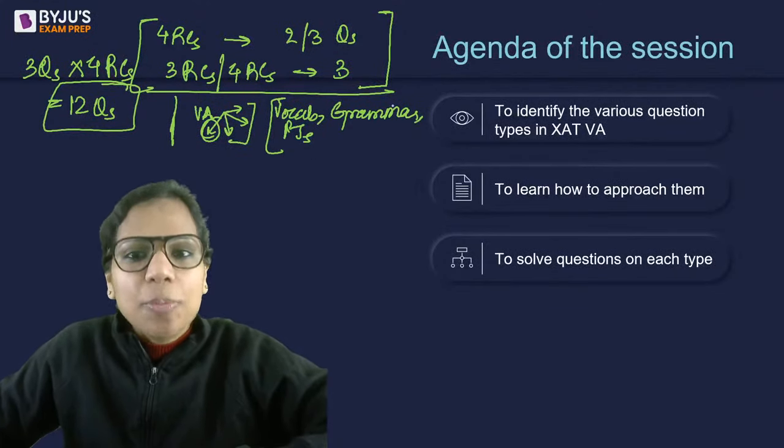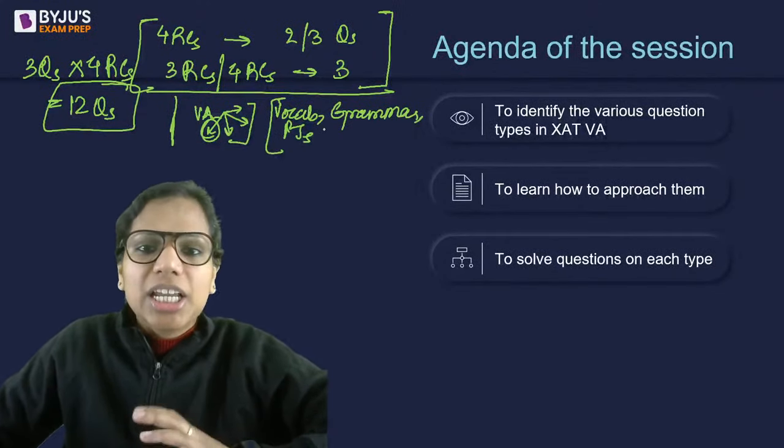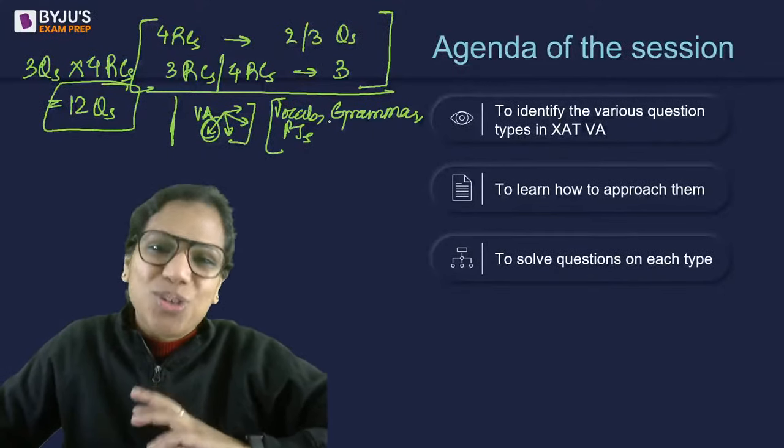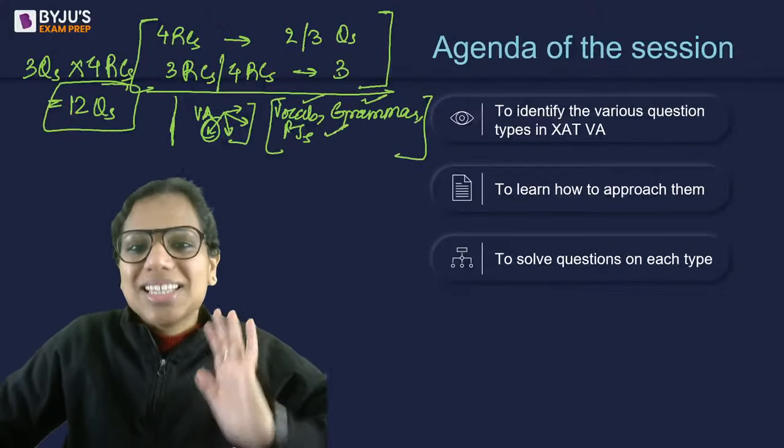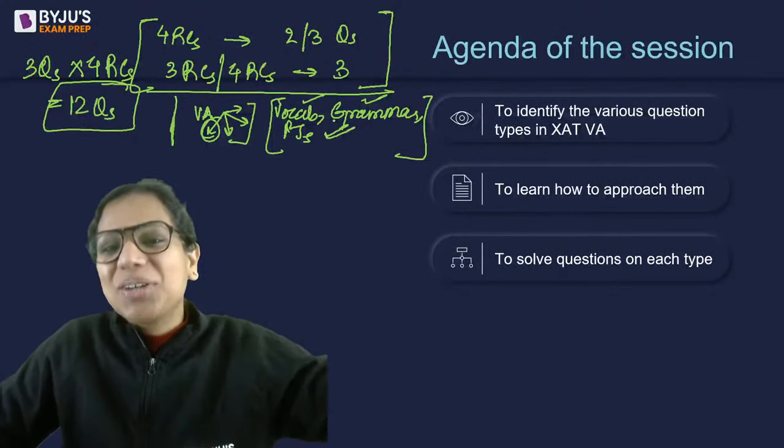Some students hop, they feel more comfortable that way, right? So decide your strategy for yourself. I go for these first. It gives me a lot of confidence that, okay, I've attempted some questions correctly, right? And then I go to the RC passages.